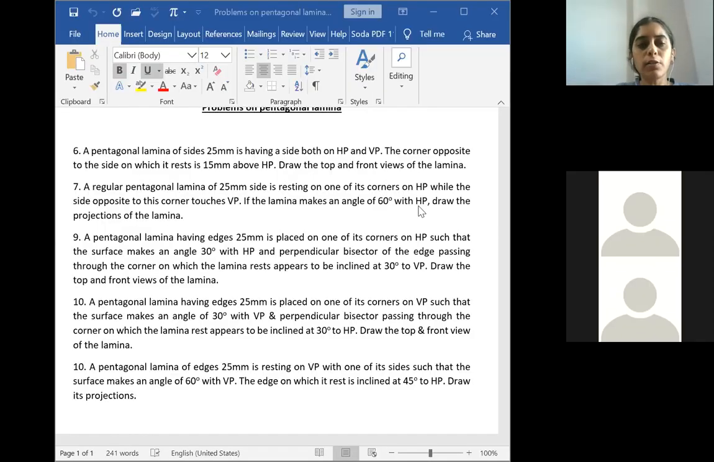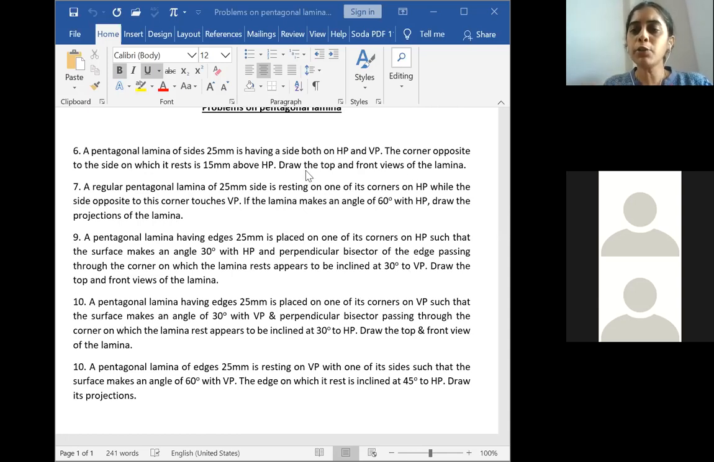So we will go for the second problem. This is the seventh problem in our pentagonal lamina. It is a regular pentagonal lamina of side 25 mm. It is resting on one of its corners on HP. Whenever it is told resting on HP, you have to start with the top view and then go for the front view. Since it is resting on the corner, first you will show the corner, then you will show the side opposite to it.